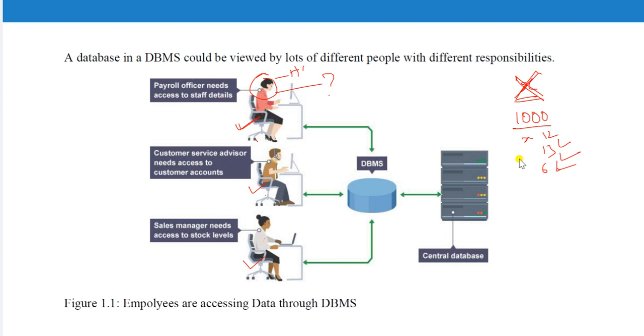And the next person working in company X is the customer service advisor. Now for example, suppose we purchased some product from this company, and the return was also done, but we did not get the payment. Obviously you will call the customer care.